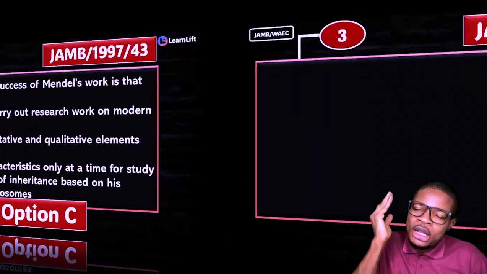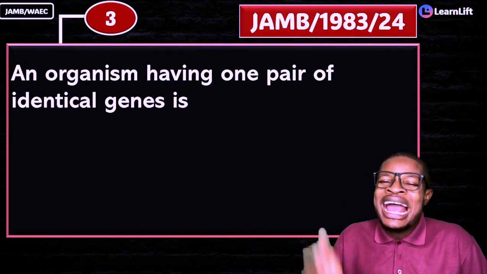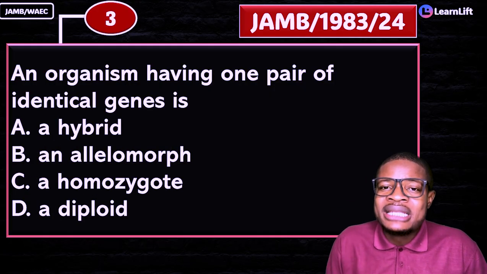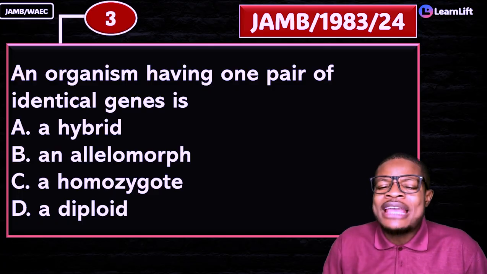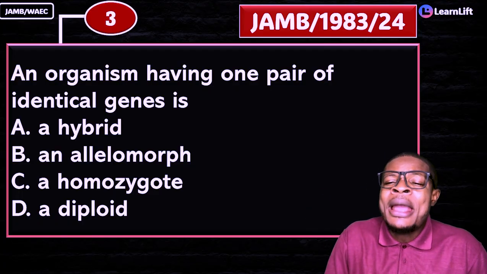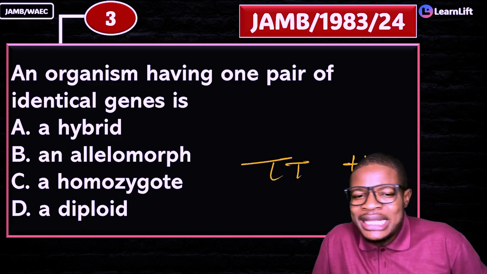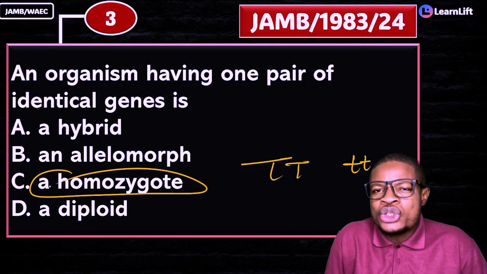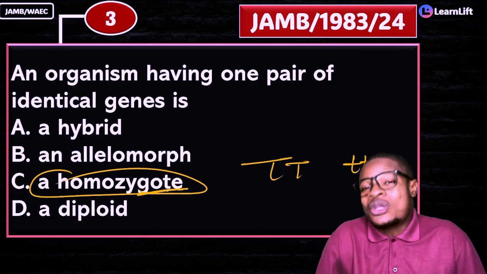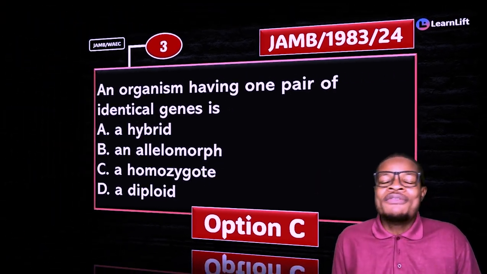If you get that very fast, look at another question, 1983, question 24. The question says, an organism having one pair of identical genes, what do you call that organism? Is it hybrid, allelomorph, homozygous, or diploid? What is the answer? An organism having one pair of identical genes, maybe like TT or tt. What is that? It is homozygous. Not homozygote, anyway, because that was what they brought that year. It's supposed to be homozygous. Option C becomes the answer, and then you move and you're out of there.